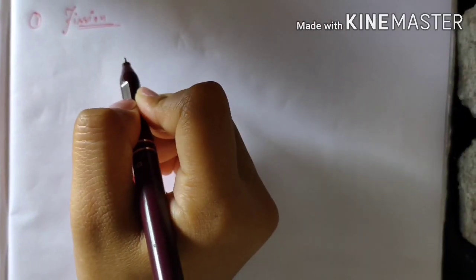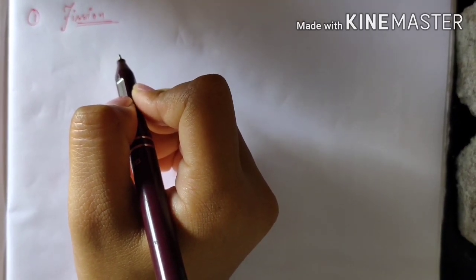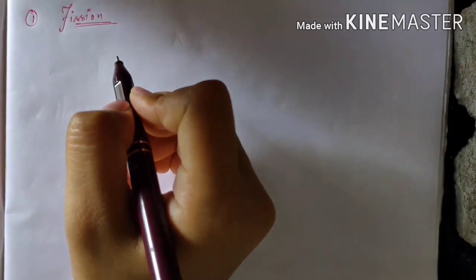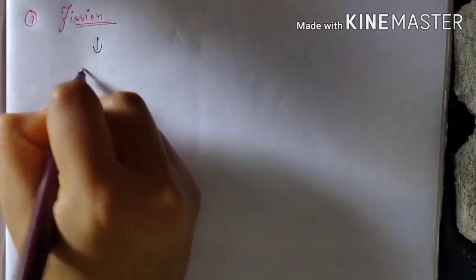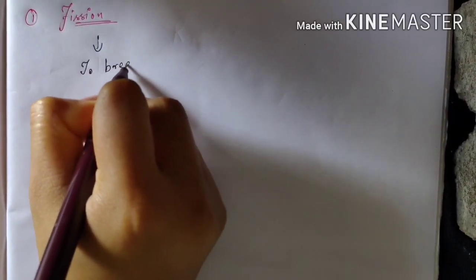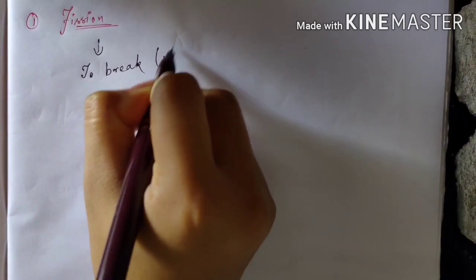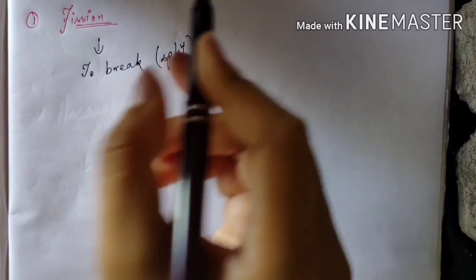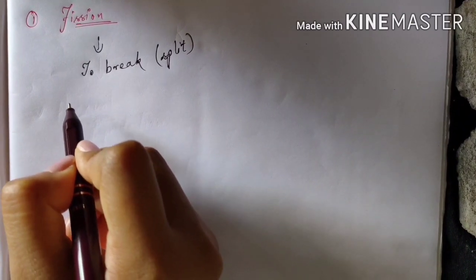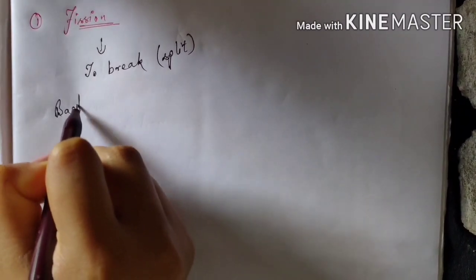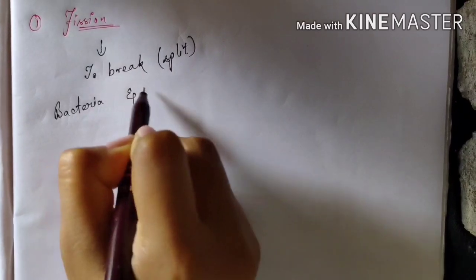Now we will be discussing fission. Fission means to split up, or we can also say to break. This fission is followed by unicellular organisms like bacteria and protozoa.